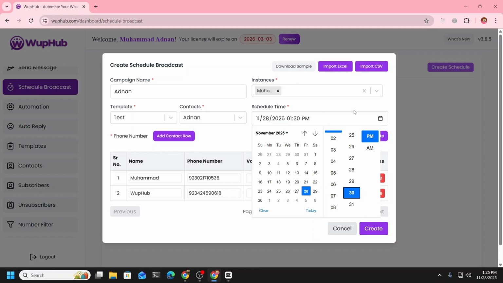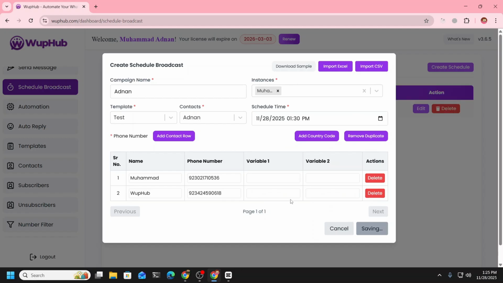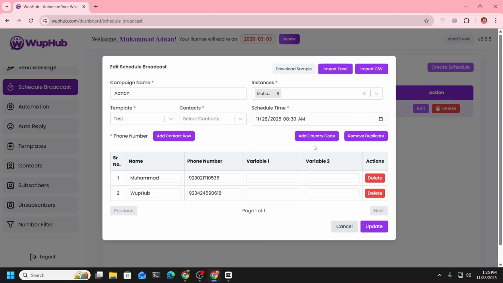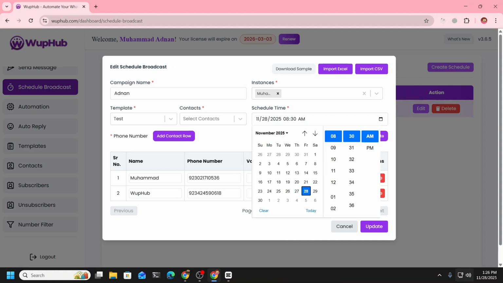130, and let's create it. Now we want to send this message to these two people at this time. Okay, so it's actually 25. I was looking at this date, 28. Anyway, let's create it for 27 then.